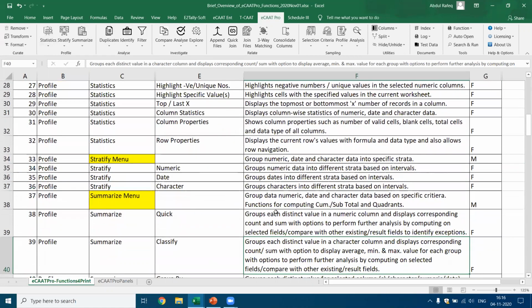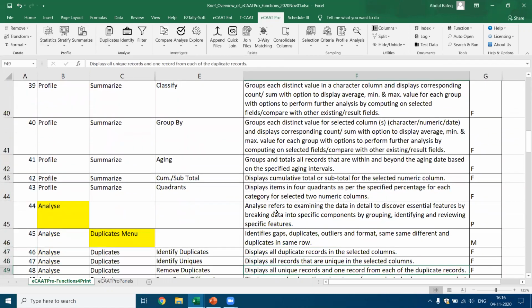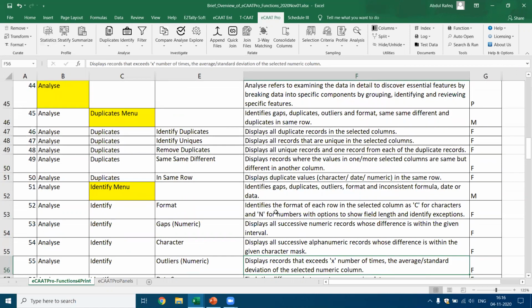Now, this is an Excel sheet, which is also available to you as a PDF. It's also available online. So if you see here, the duplicate menu gives you the list of functions and tells you briefly what each function performs. For example, when you perform the identify duplicate function, it displays all the duplicate records in the selected column. For example, you have the invoice file, which has the invoice number. You want to find out, are there any duplicate records in the particular column of invoice number? You can run this function.